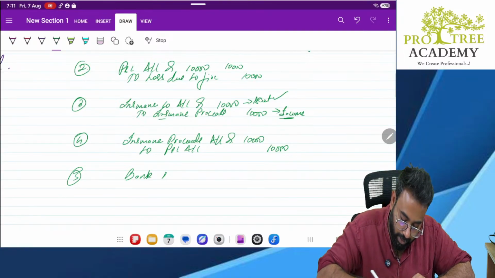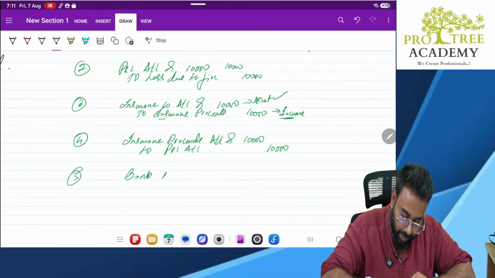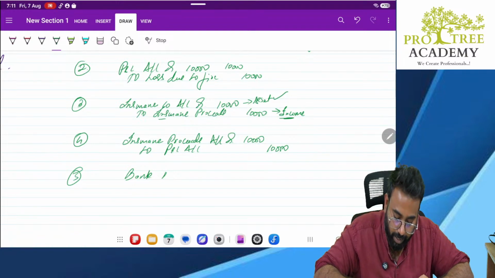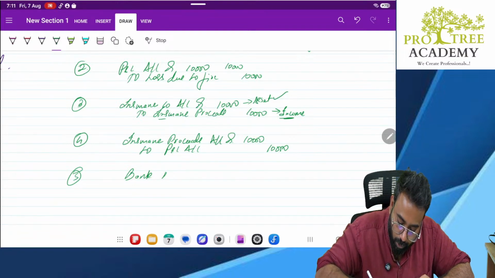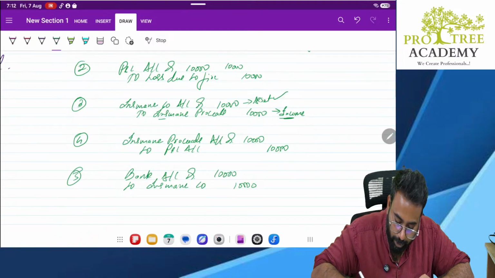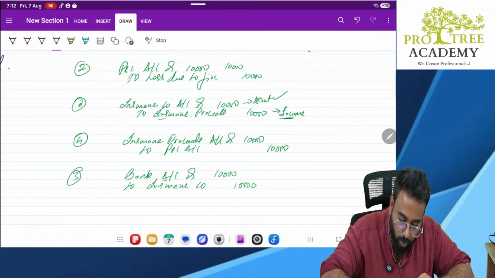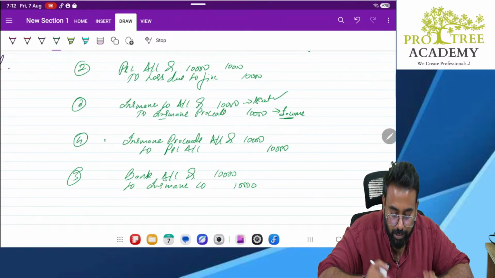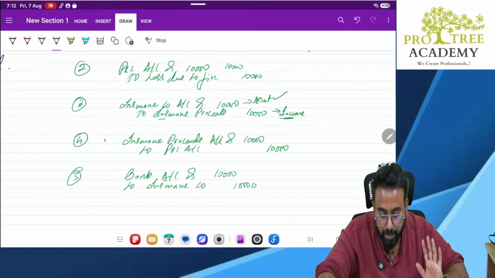Now, this entry and this entry are getting reflected in your P&L account. See here. P&L account to loss due to fire 10,000. Here, insurance proceeds account debit to P&L account. P&L account was credited, so we are writing on the credit side as by insurance proceeds. Clear? This is your first method.